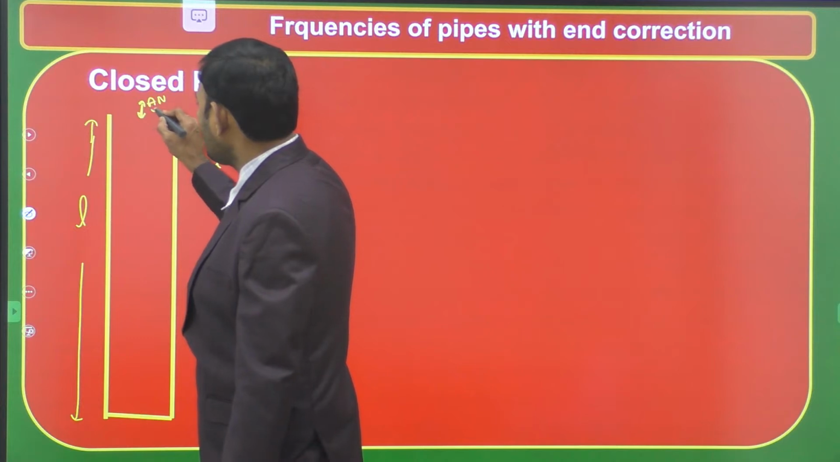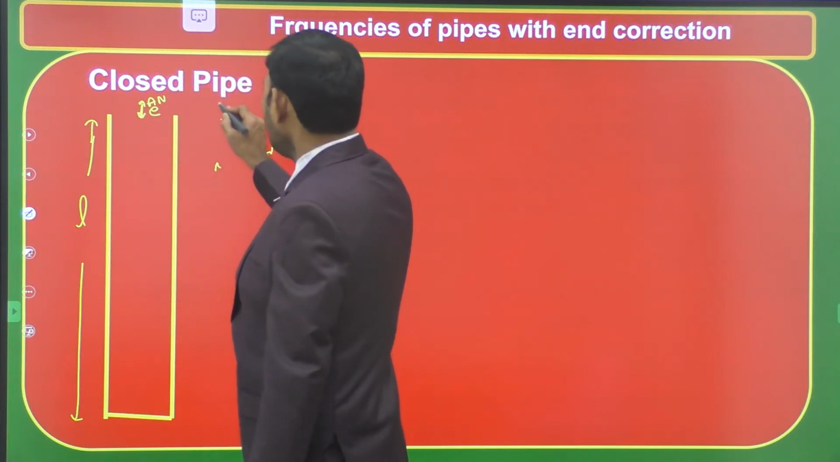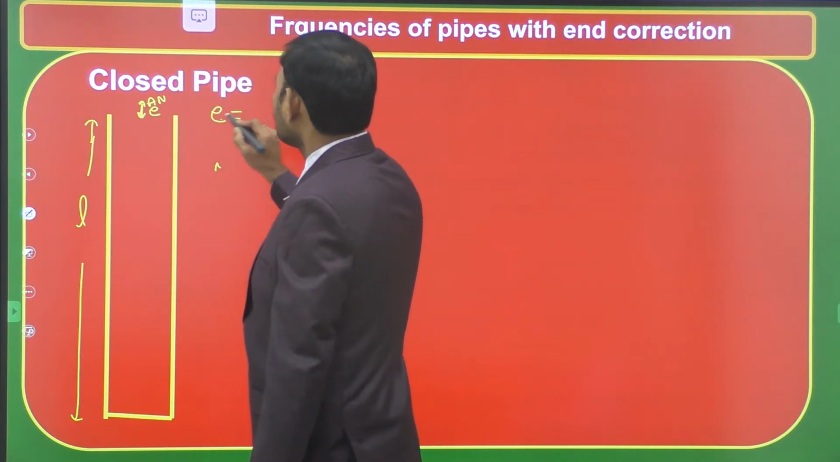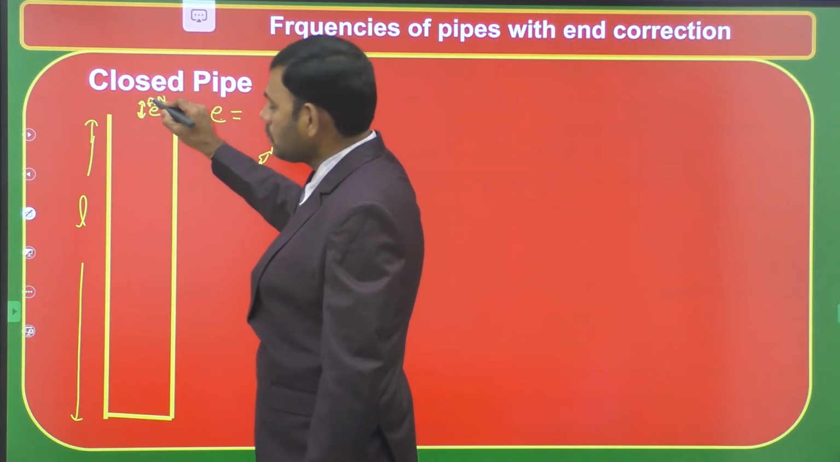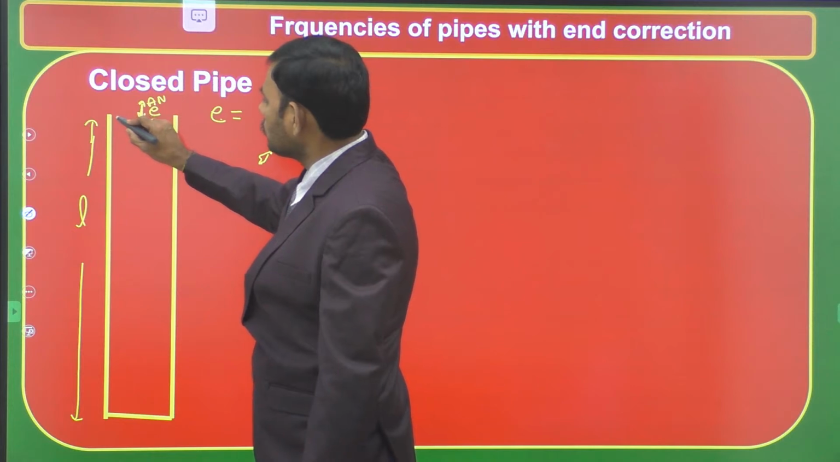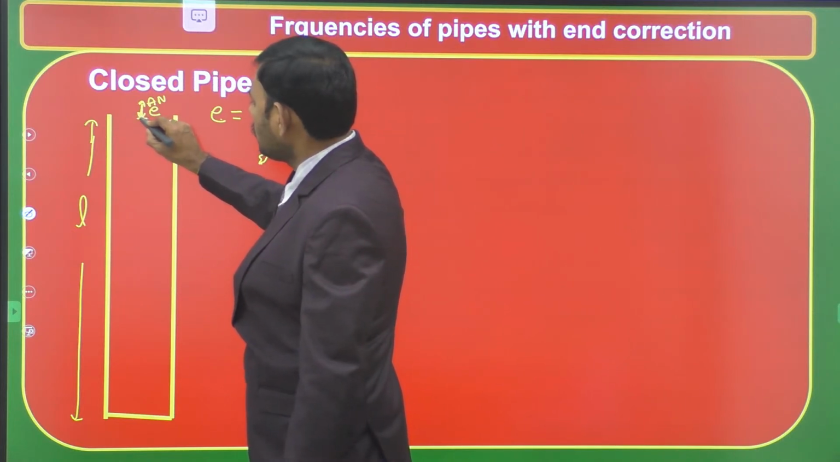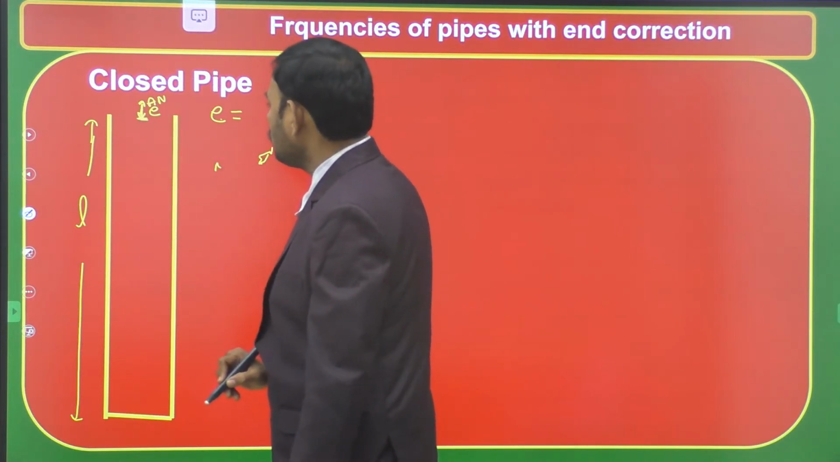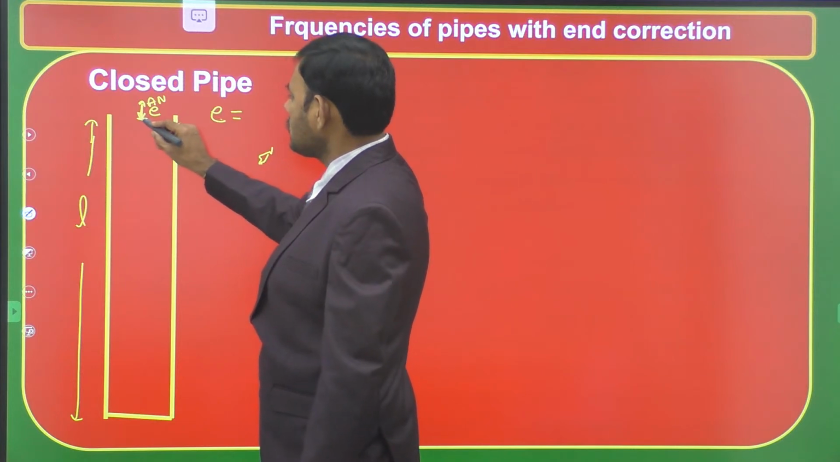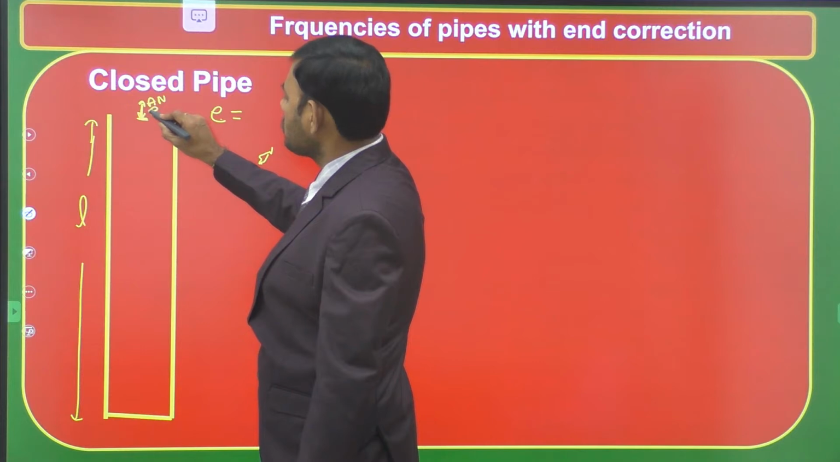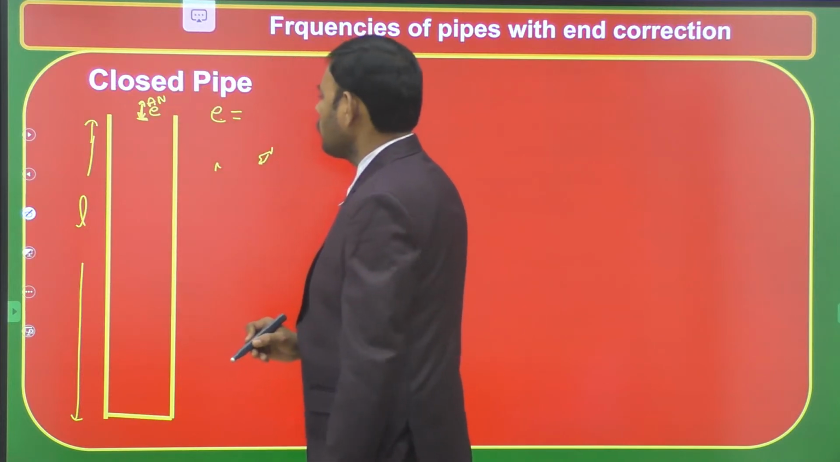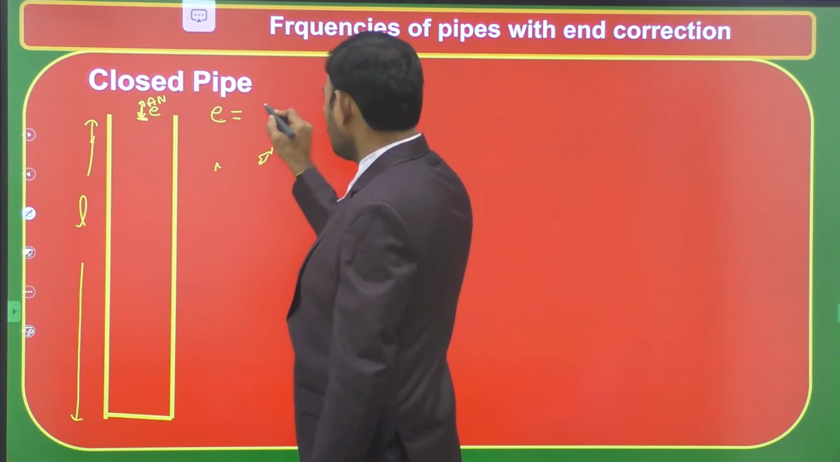This is known as the end correction E. The end correction E is the position of the antinode in the practical condition, just above the end position of the pipe. That is said to be the end correction.